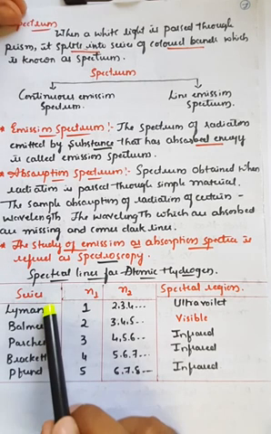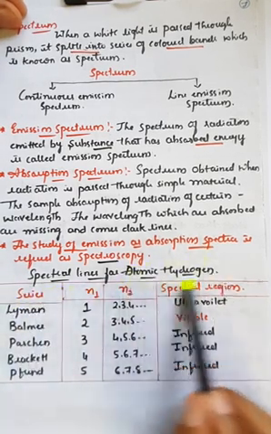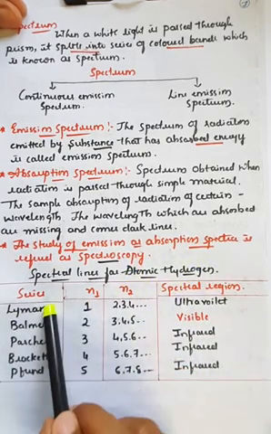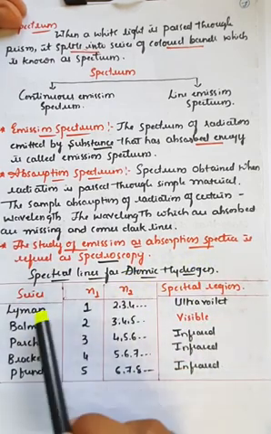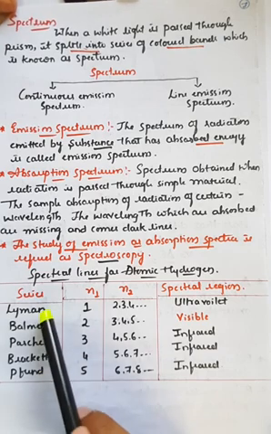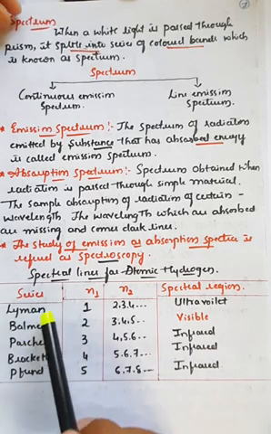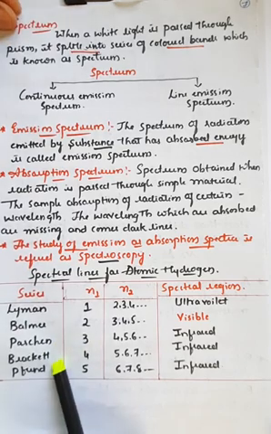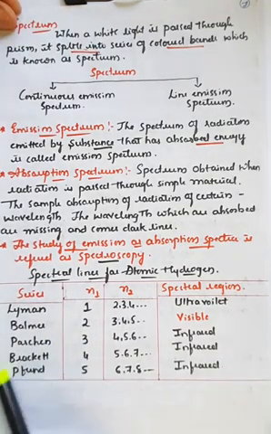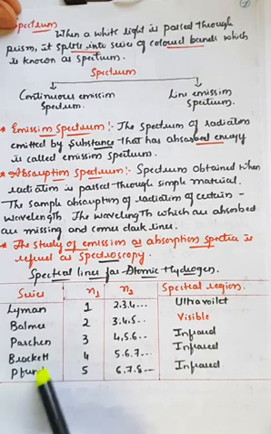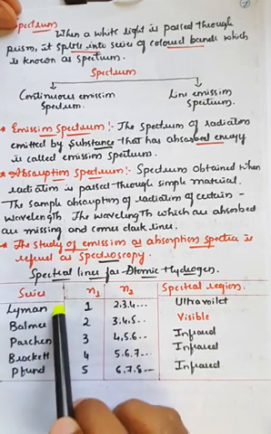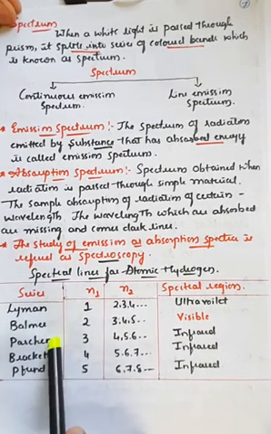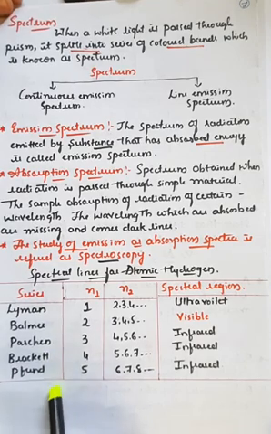Here there are 5 different series for hydrogen. All of them are named after the scientists who discovered them: Lyman series, Balmer series, Paschen series, Brackett series, as well as Pfund series. You can call it the P-fund series, or simply the Pfund series. Lyman, Balmer, Paschen, Brackett, and Pfund series.